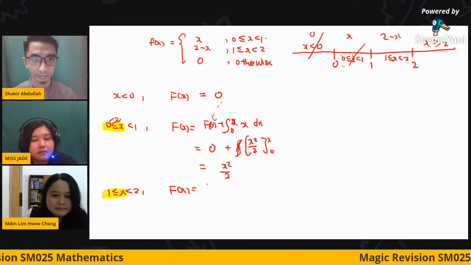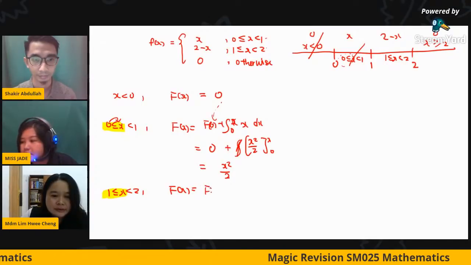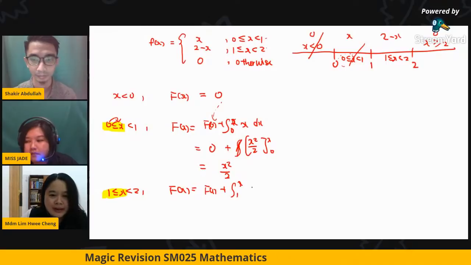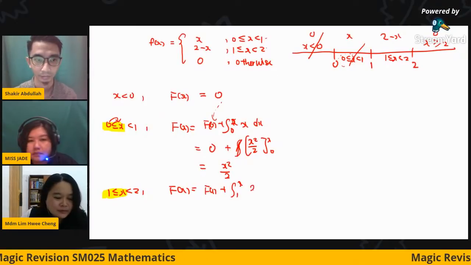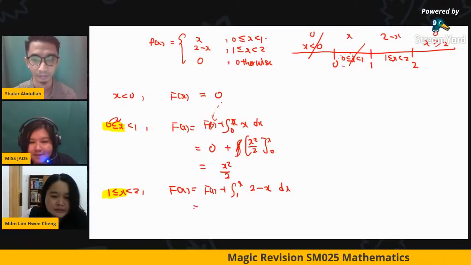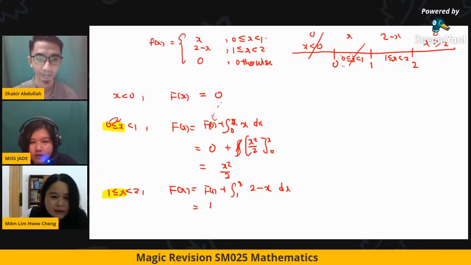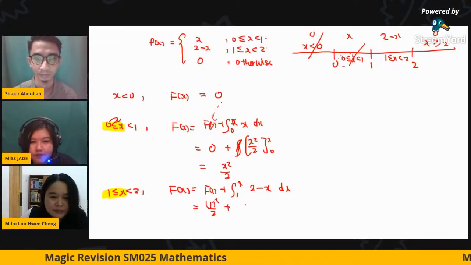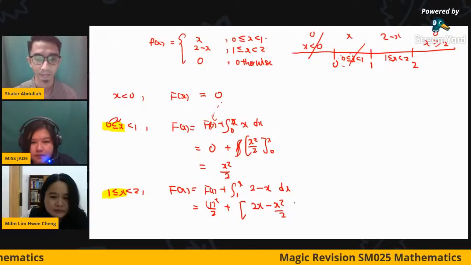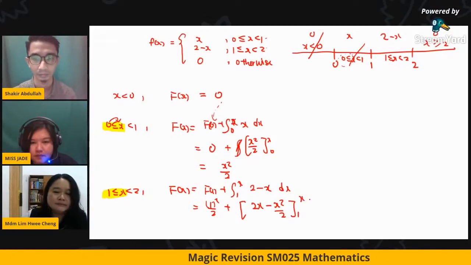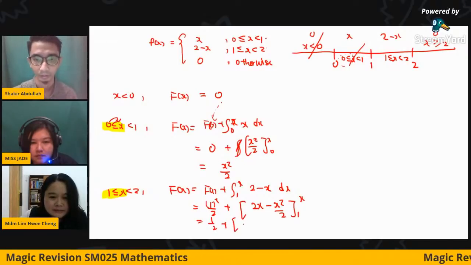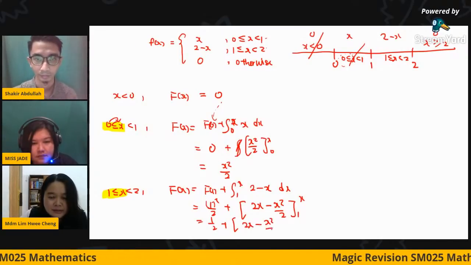So you highlight this. So you go to the f1 plus 1 to x. Okay, f1 plus 1 to x. So the other function will be 2 minus x, dx. So you punya f1 ini adalah 1 over 2, 1 square over 2. Plus lagi you integrate 2x minus x square over 2. So 1x. So you have the 1 over 2 plus 2x minus x square over 2.